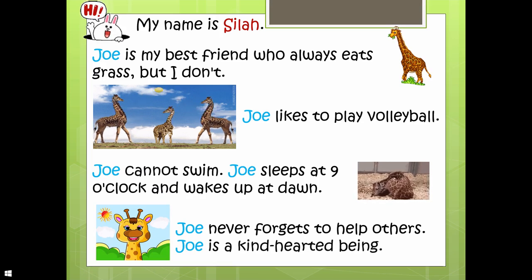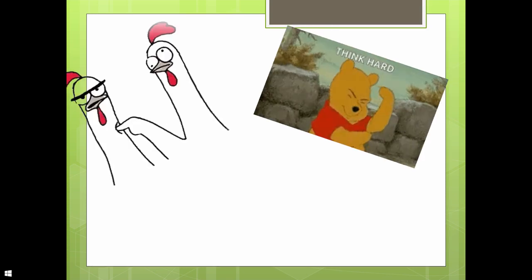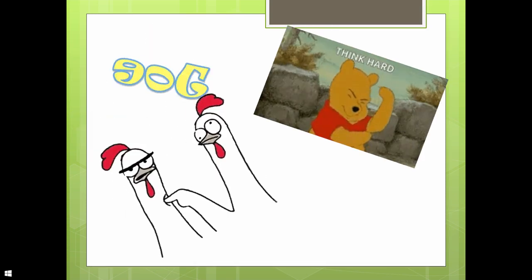Well, everyone, after reading this paragraph, actually I have not written it in such a way that it looks like a paragraph. Let's consider it as one, right? So what is the repetition over here? Think hard and let me know. The repetition over here is Joe.